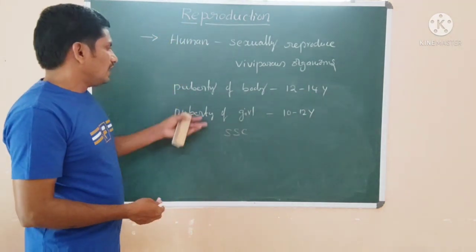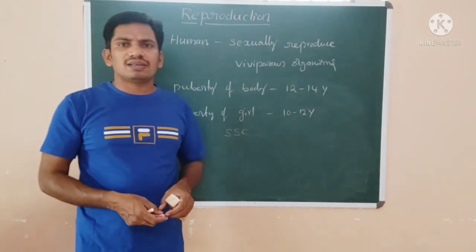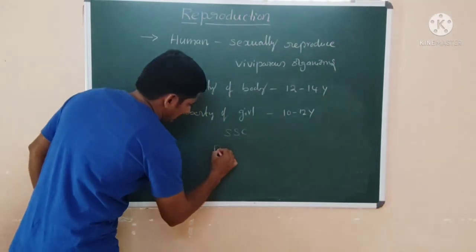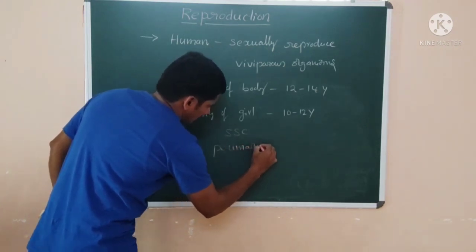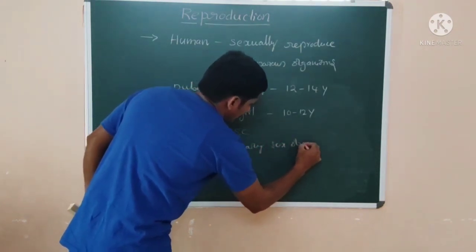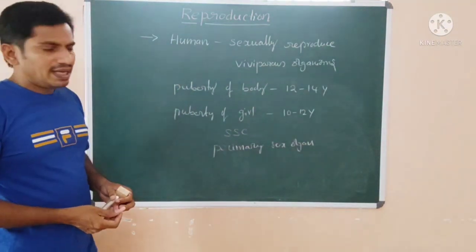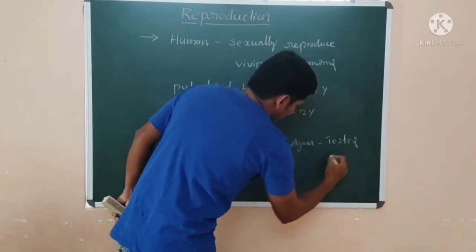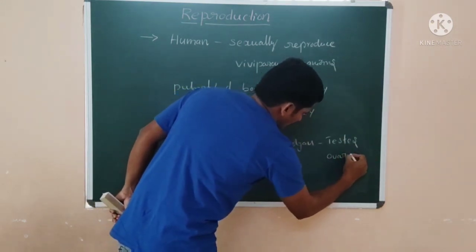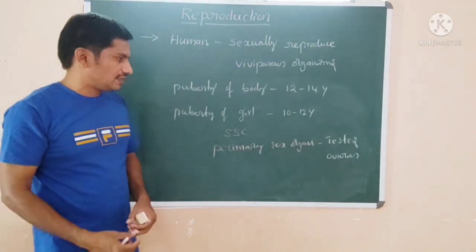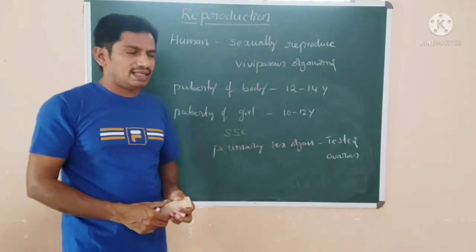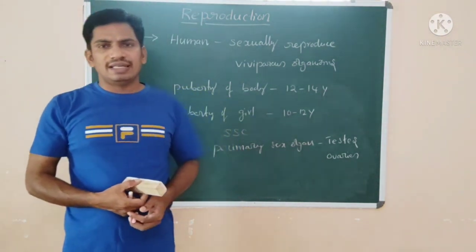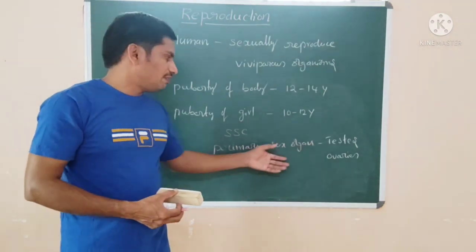Now, primary sex organs are those which produce the gametes. In the male these are the testes, in the female the ovaries. These are the only primary sex organs. The rest are all secondary sex organs. Secondary sex organs are not involved in the production of any gamete, but they assist the complete process.